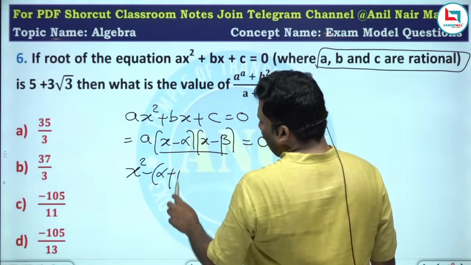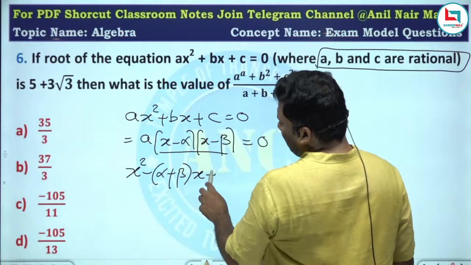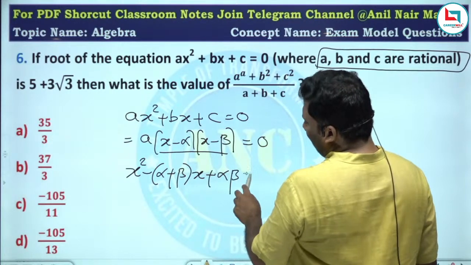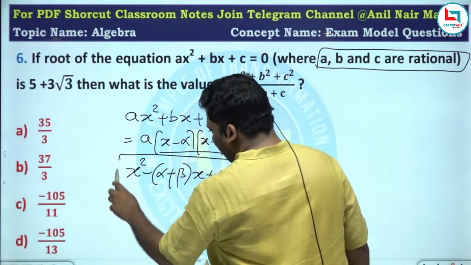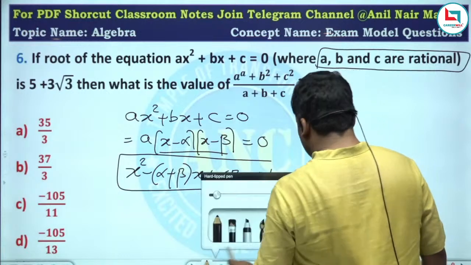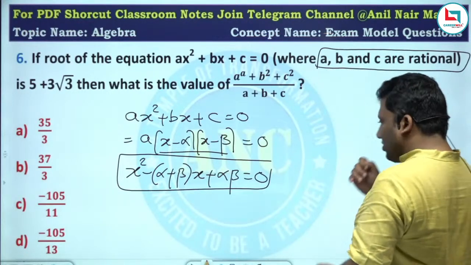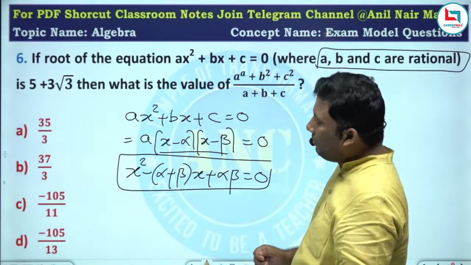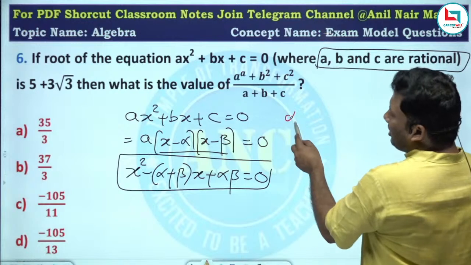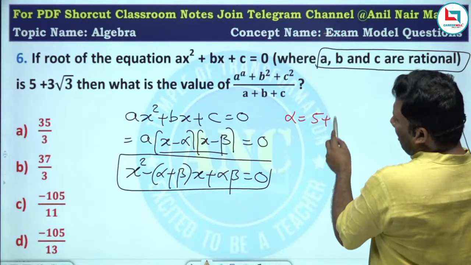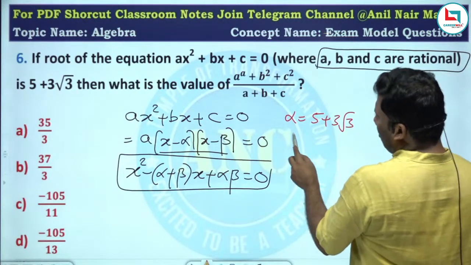X square minus of alpha plus beta x plus alpha beta is equated with 0. Roots are rational. If one root is 5 plus 3 root 3.